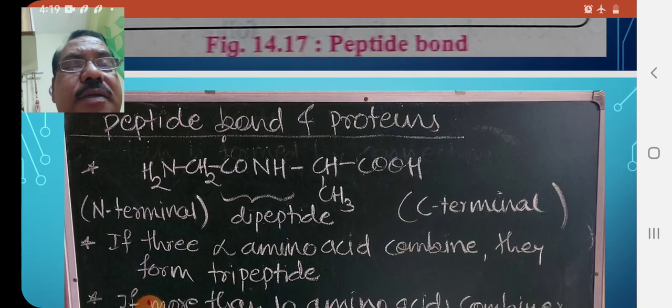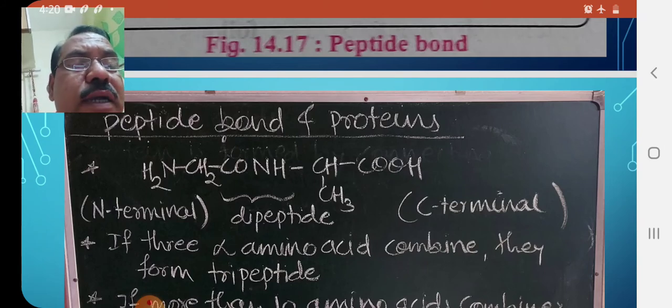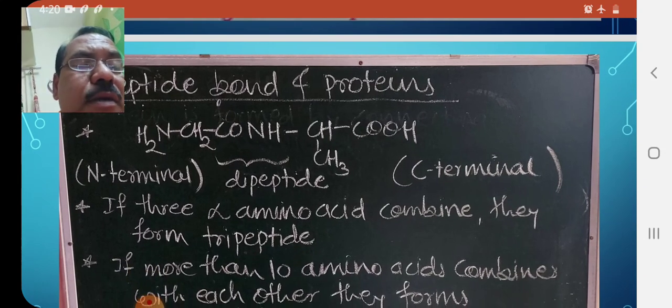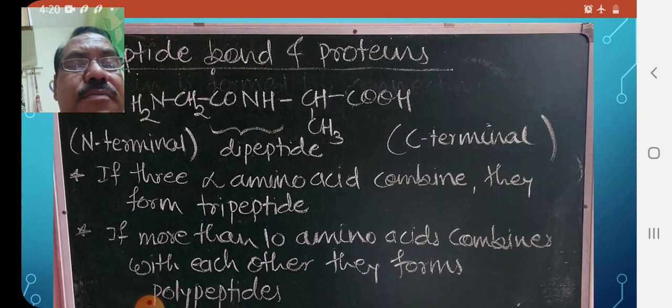So this CONH linkage is called the peptide linkage or peptide bond. In every protein molecule or peptide, at one side there is a COOH group and at the other side there is an NH2 group. Towards COOH it is called the carbon terminal, and towards NH2 it is called the nitrogen terminal, denoted by C terminal and N terminal.